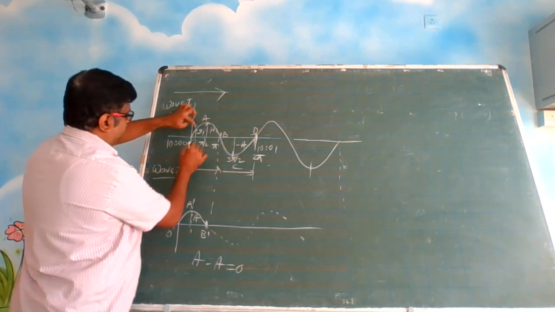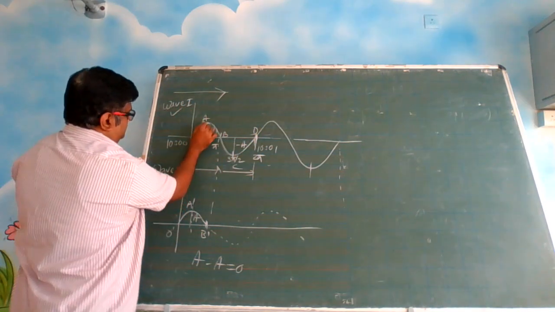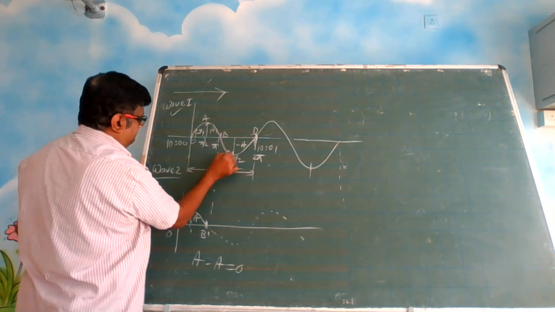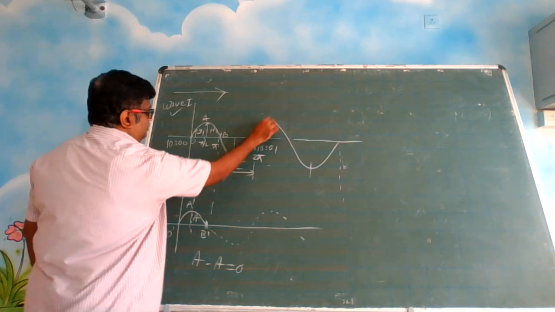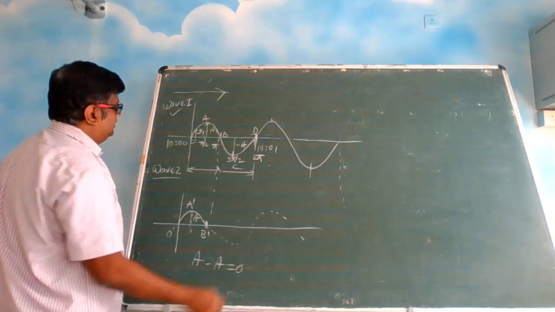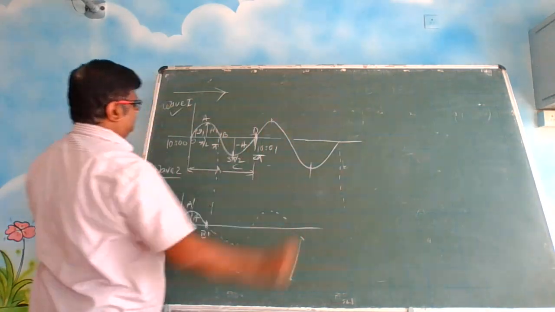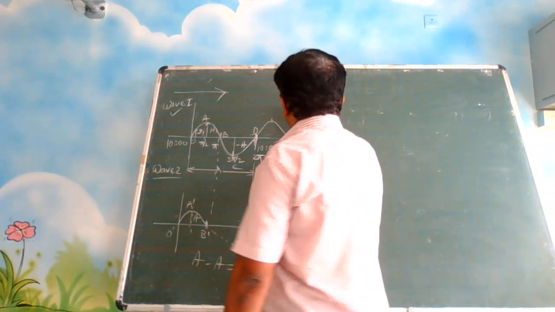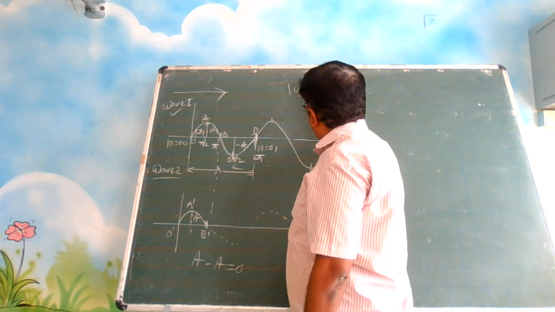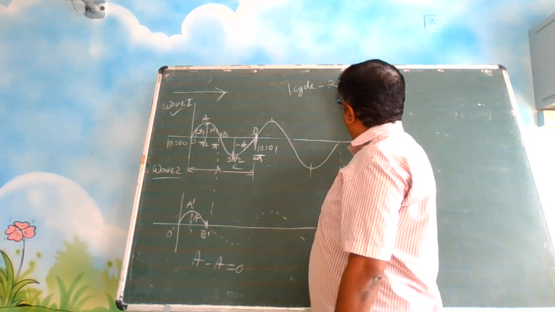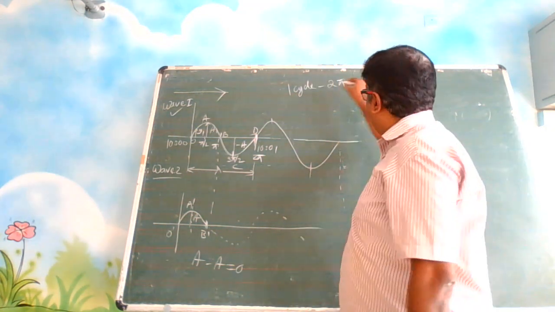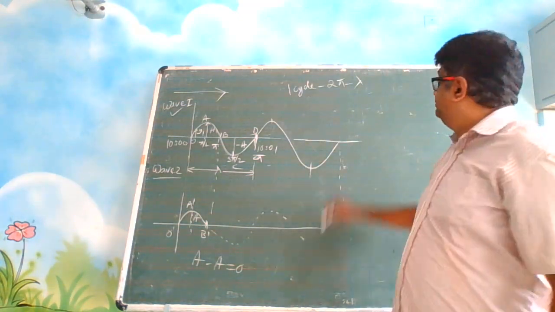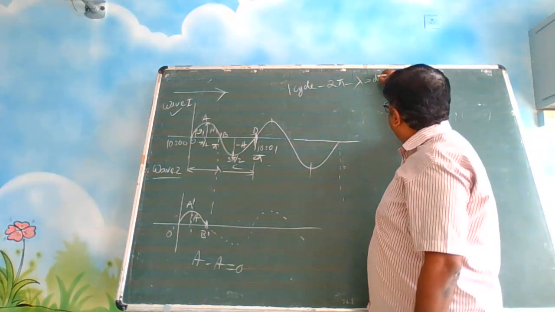You call this as 0, 0 to pi by 2, pi, 3 pi by 2, 2 pi, right? Like that. So from here to here it is one full cycle. So one full cycle means how much? 2 pi radians. It means lambda distance. In terms of distance, this is the distance. Okay?